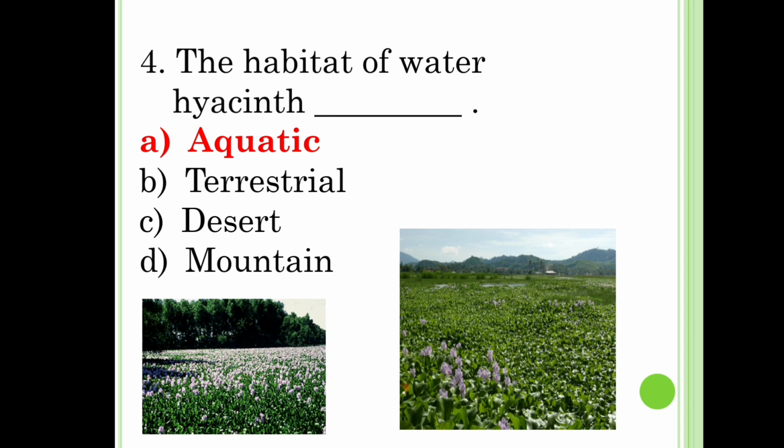Fourth one, the habitat of water hyacinth. Option A, aquatic. Option B, terrestrial. Option C, desert. Option D, mountain. So we definitely know it is given water hyacinth. So it is option A, aquatic.